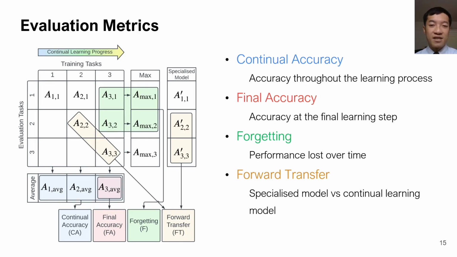Final accuracy, which is a standard metric, measures how well the model performs after the final training step. Forgetting, which is calculated by comparing the performance on a particular task between the final model and the best intermediate model, measures how much performance is lost over time. Forward transfer compares the performance of a specialized model, which is only trained on a particular task, and that of the continually trained model. This is to measure whether previous knowledge helps in learning a new task. Although this is a desirable property, it is very hard to achieve.